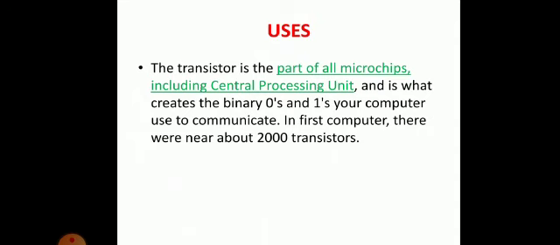That is nothing but coding. Here the coding is done with 0 and 1. In the first computer, more than 2000 transistors were utilized. So this is regarding its role in the computer.